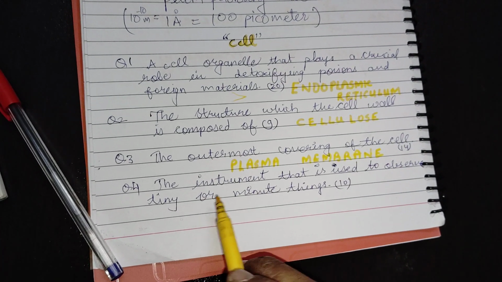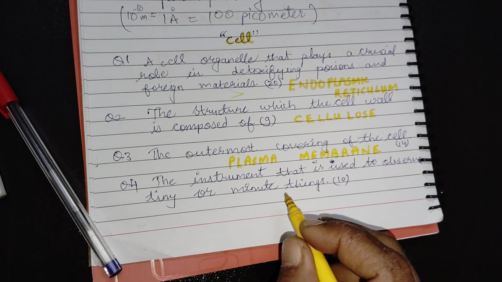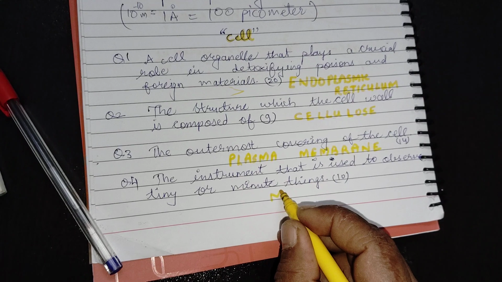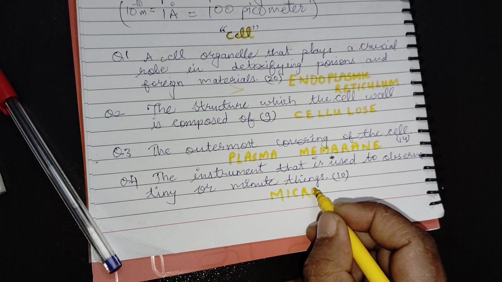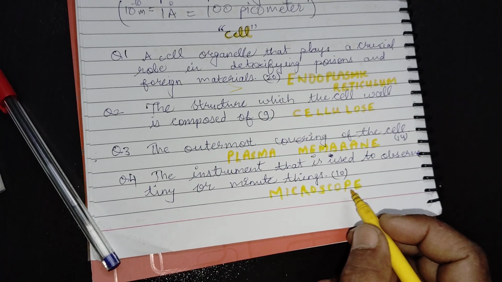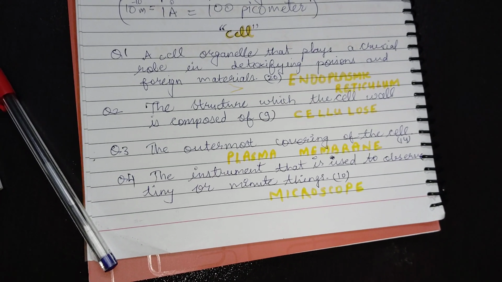Fourth question, the instrument that is used to observe tiny or minute things. Answer is in 10 letters. So microscope. Count the letters 1 2 3 4 5 6 7 8 9 10.